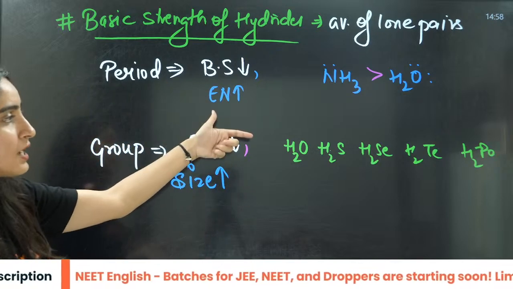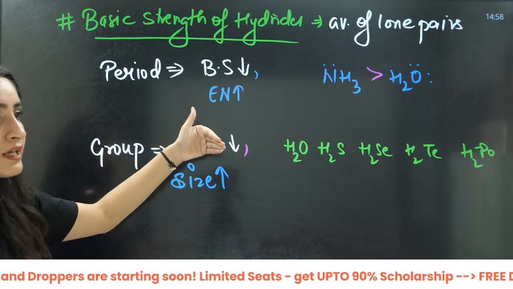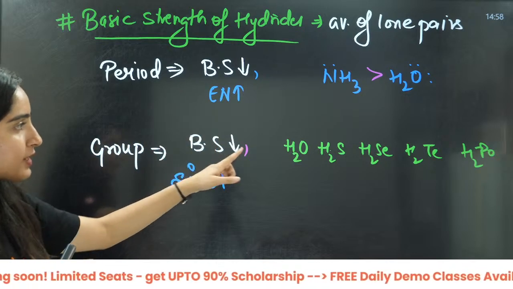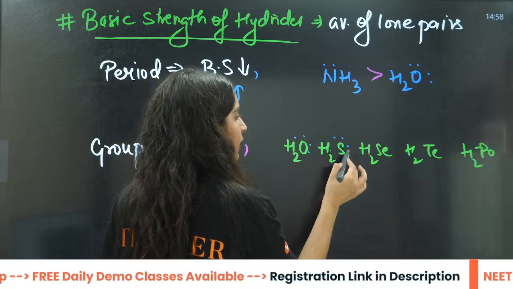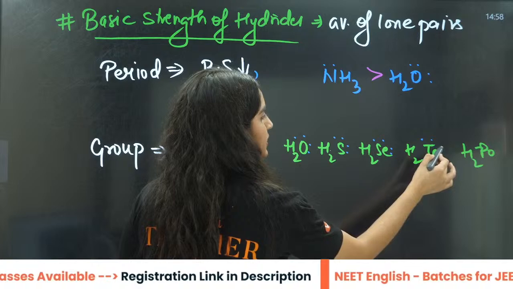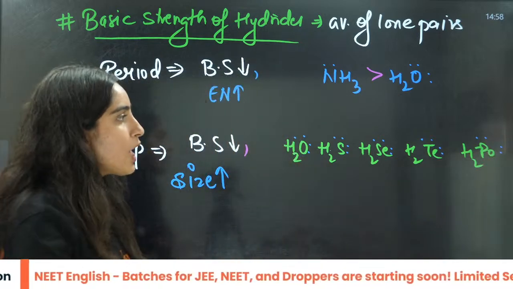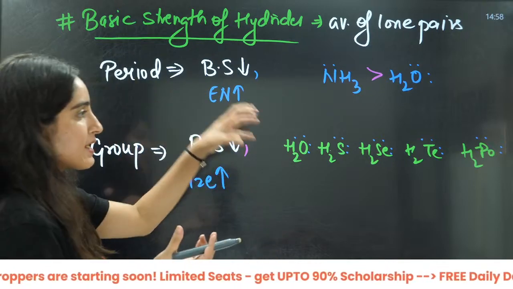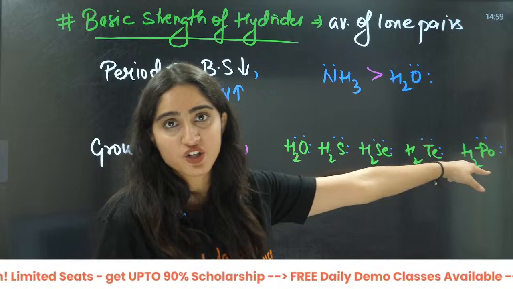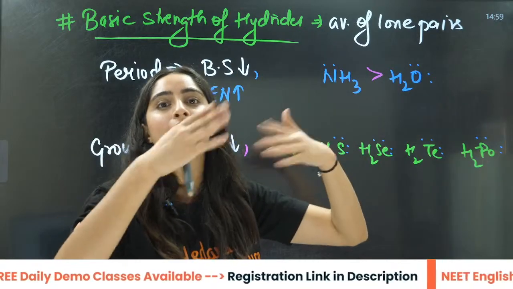Its tendency to donate, when the size is increasing, for example, you have lone pairs here, all of these have two lone pairs. Now, as the size is increasing, it will be very difficult to give away the electrons.